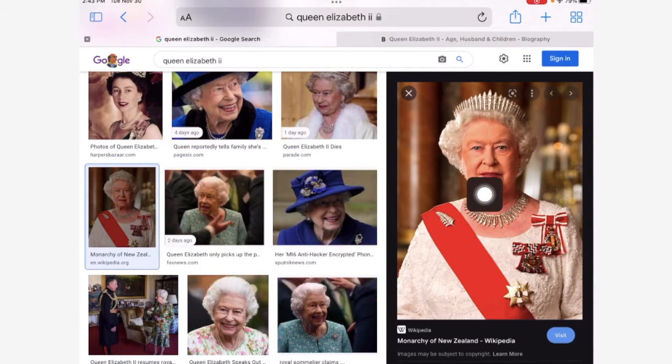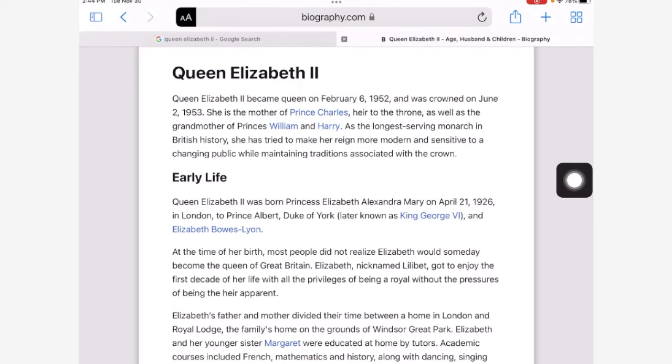For them to talk. Okay, then we went to the website called biography.com if you are searching for a famous person. And then we did this really awesome thing to get rid of the ads, which is right here, these two A's. And we went to reader view.